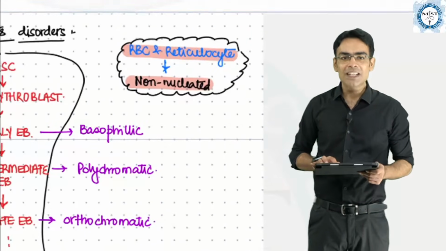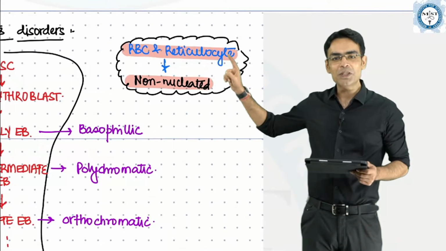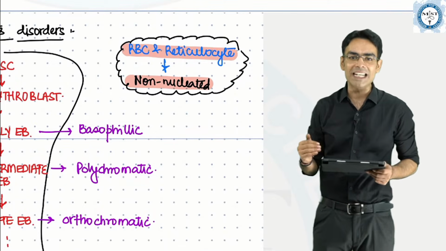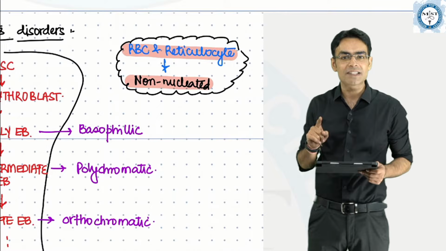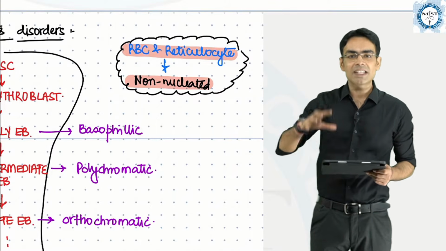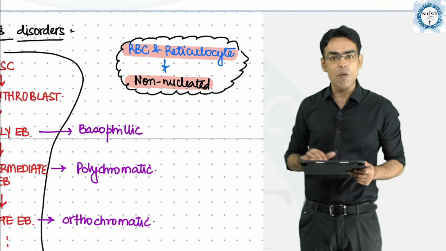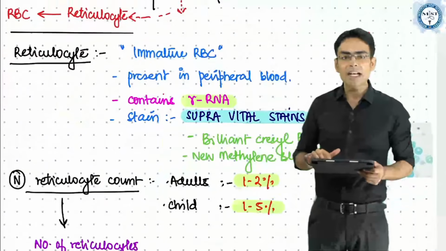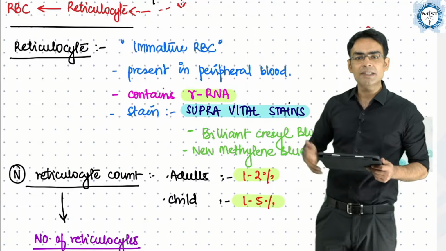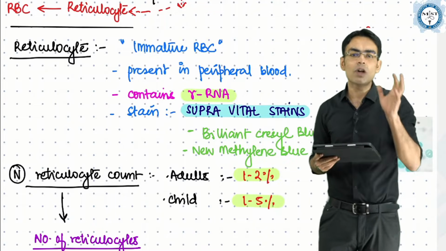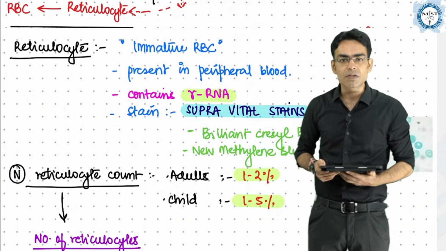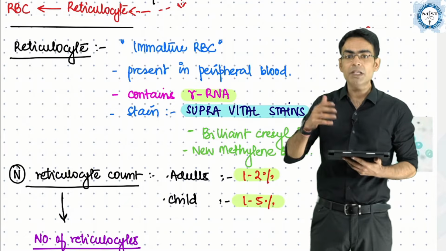I told you that RBCs and reticulocytes are the two cells in the RBC development lineage which do not have the nucleus. Above them, every cell of RBC development will have a nucleus. So these are non-nucleated, number one. Then when we were discussing reticulocytes, I told you they are immature RBCs. That means they will be bigger than the RBC. What is the normal size of the RBC? 7 to 8 microns, right? So they will be bigger than the RBC, but then 30 microns?